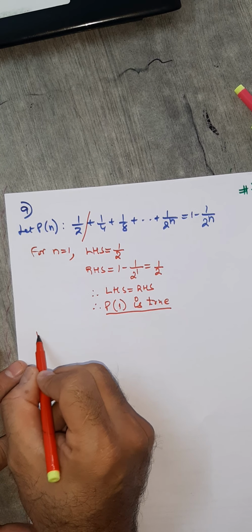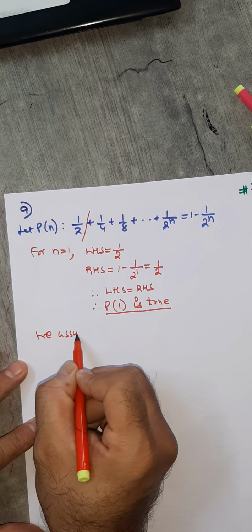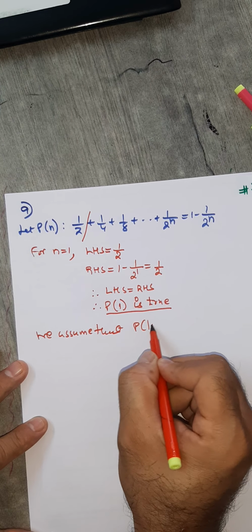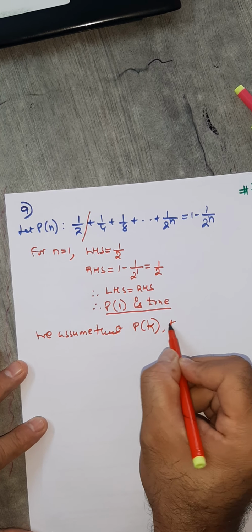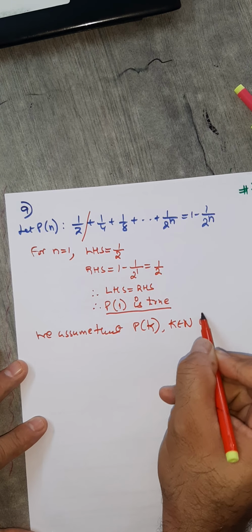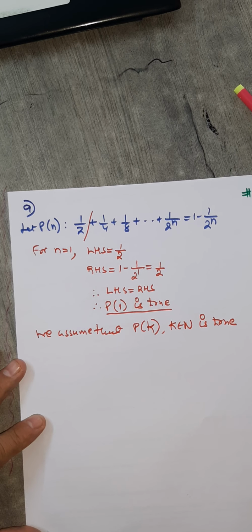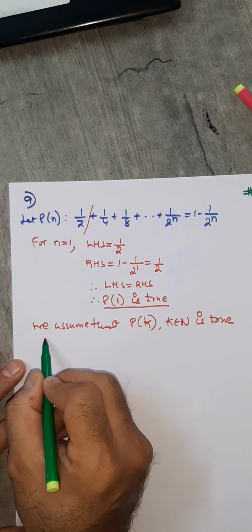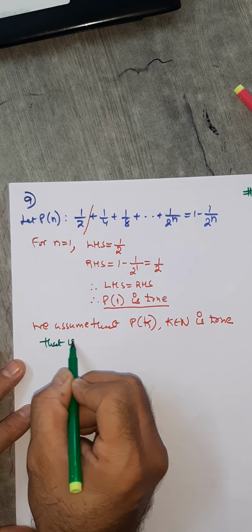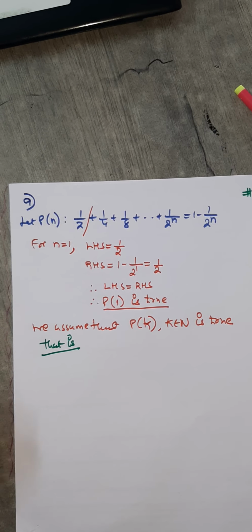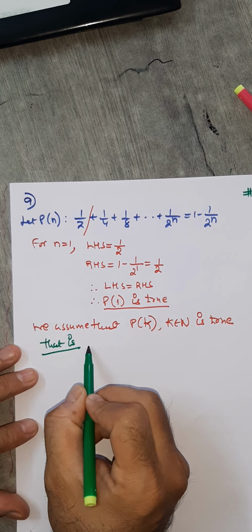What is the next step? That is our assumption. We assume that P of k, where k is any natural number, is true. What is the meaning of P of k is true? That is, in the statement, instead of n, you write k.